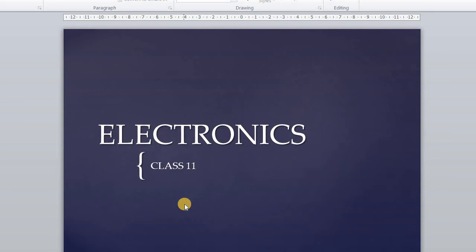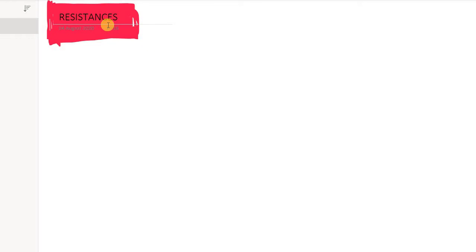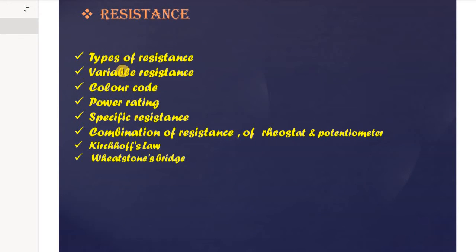Okay. So today I am starting with तुमर जोटा अच्छी रेजिस्टेंसेस. फर्स्ट वन इज रेजिस्टेंसेस अच्छी. रेजिस्टेंस कौन कौन तुम मैंने पढ़ुच सेटार गोटे कंटेंट करची मु लिस्ट करची. टाइप्स ऑफ रेजिस्टेंसेस, what are variable resistances, what is the color code, what is the power rating of a resistor, what is the specific resistance of a resistor. Now what are the combination of resistances in rheostat and potentiometer, which we will be studying very briefly. What is Kirchhoff's law and what is Wheatstone bridge.